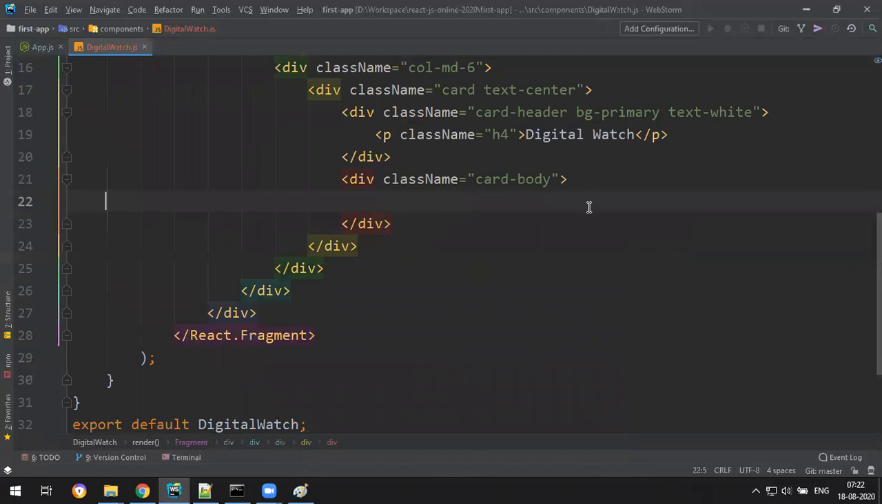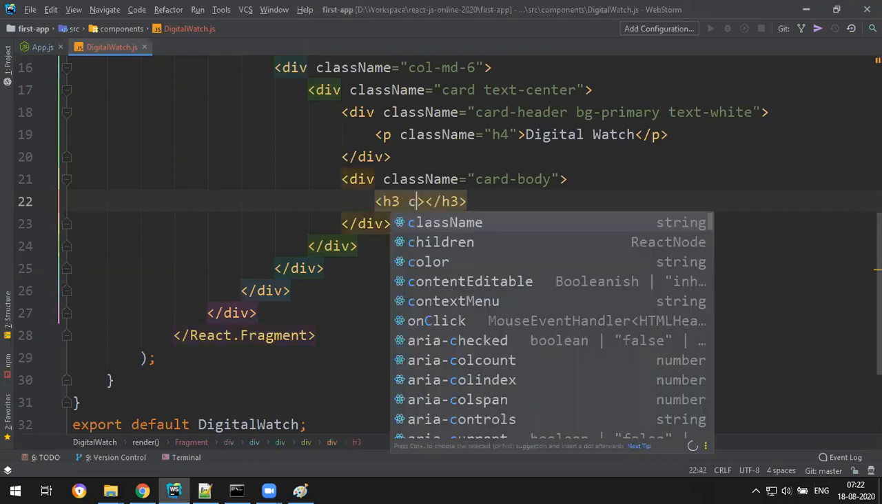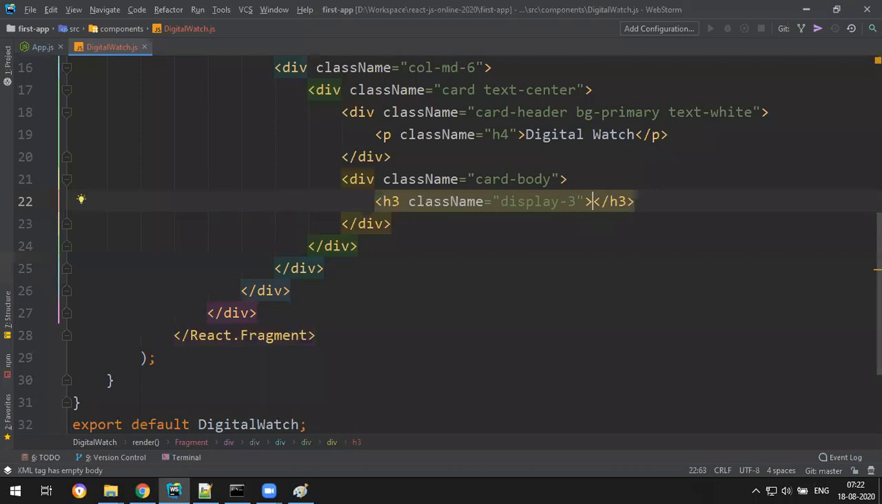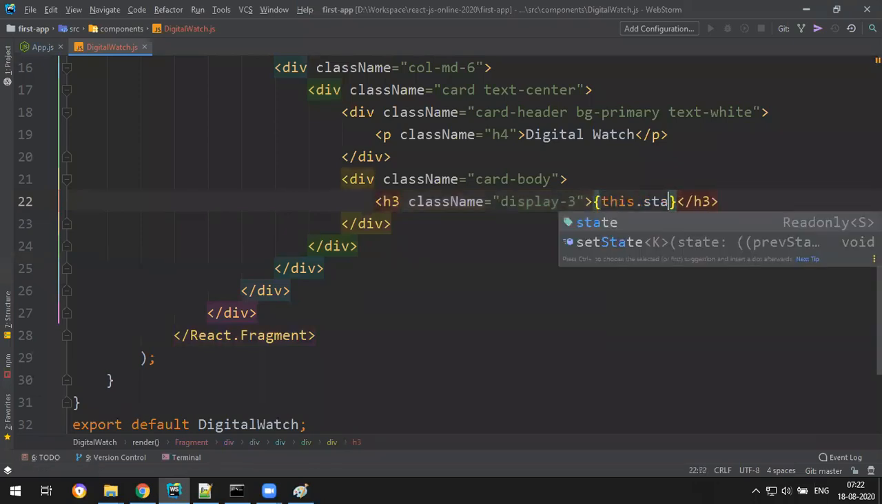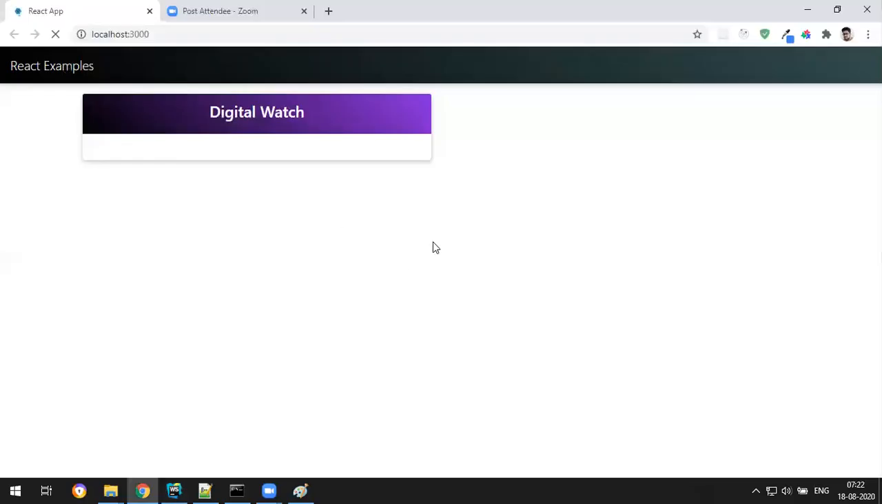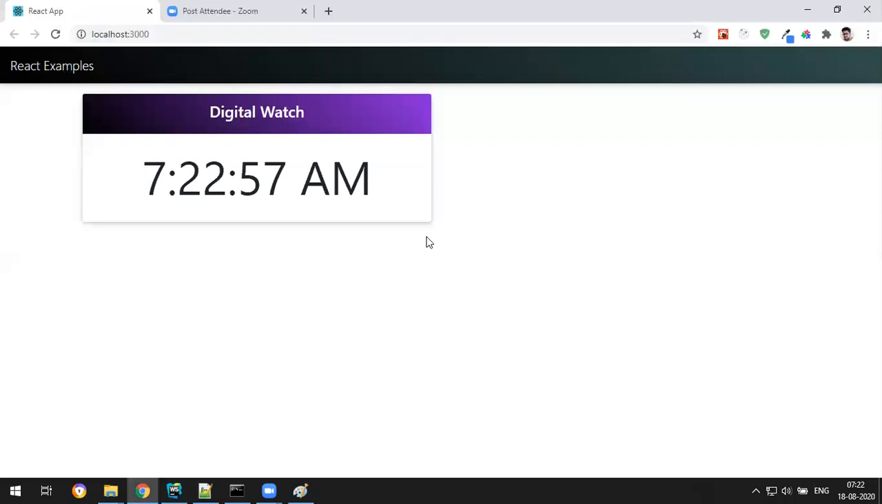So where I want it is in the card body. Let's say something called h3 with the class called display-3, and let me write the expression this.state.currentTime. Okay, so let's see what is the current time displayed. Yeah, this is the current time.